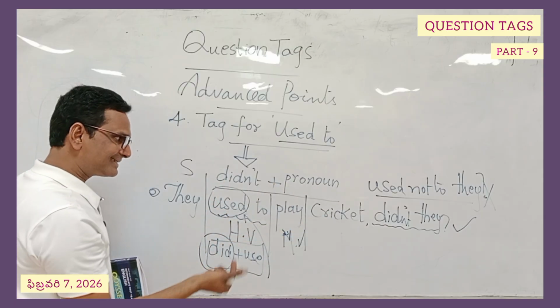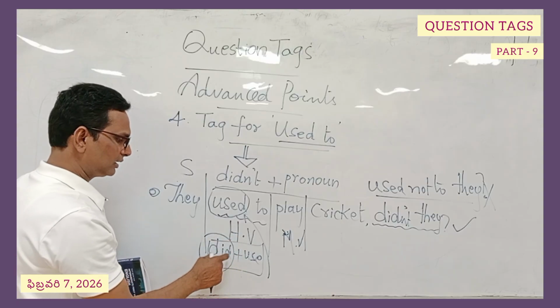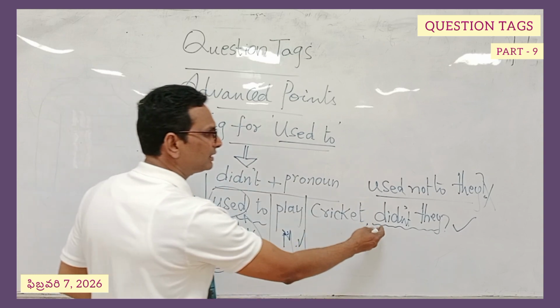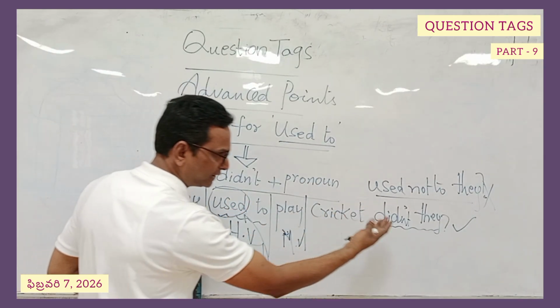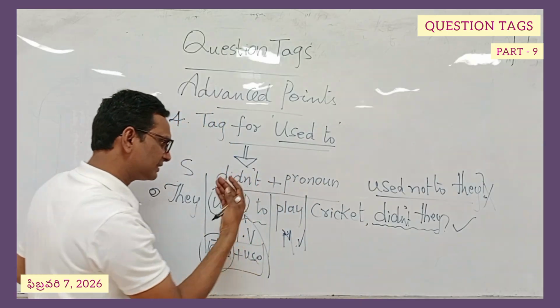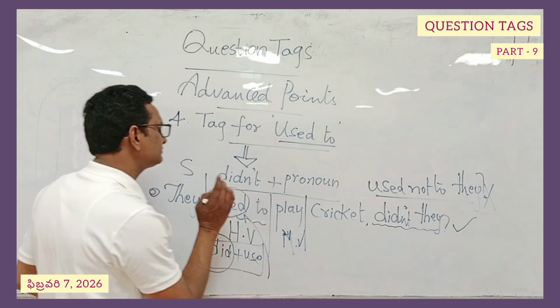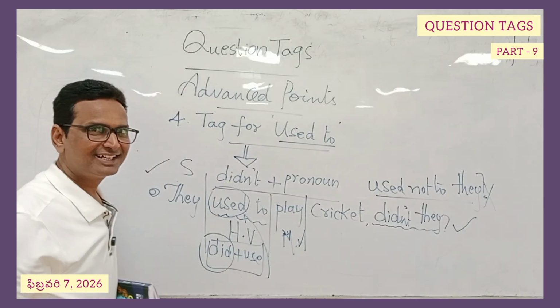Instead, please dissect it and zoom in, find the relevant helping verb, bring it here, and connect. If the sentence is positive, you make the helping verb negative. If it is negative, then you write positive. This is one important and very interesting discussion under advanced points of question tags.